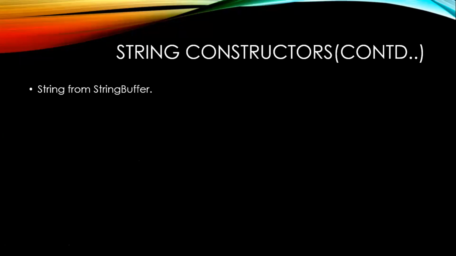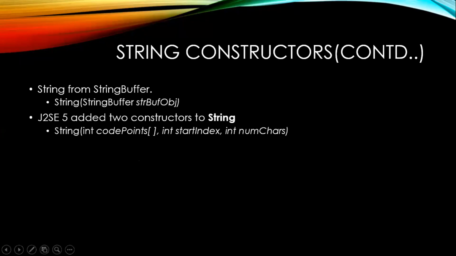The last two variations I mentioned: using a string buffer you can create a string, and using a string builder you can also create a string. I showed you how we create a string buffer. Here I have not enclosed that one, I just wrote the syntax, and with respect to string builder also I have not enclosed any example.